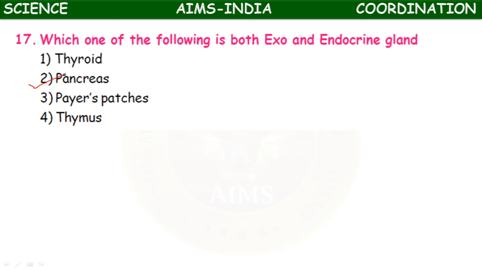The pancreatic juice secreted by the pancreas passes through ducts into the duodenum, and contains the enzymes that help in digestion, the exocrine part of pancreas. Whereas the endocrine part of pancreas, the islets of Langerhans, produces insulin and glucagon. So it is both an exocrine and endocrine gland. Which gland? Pancreas.